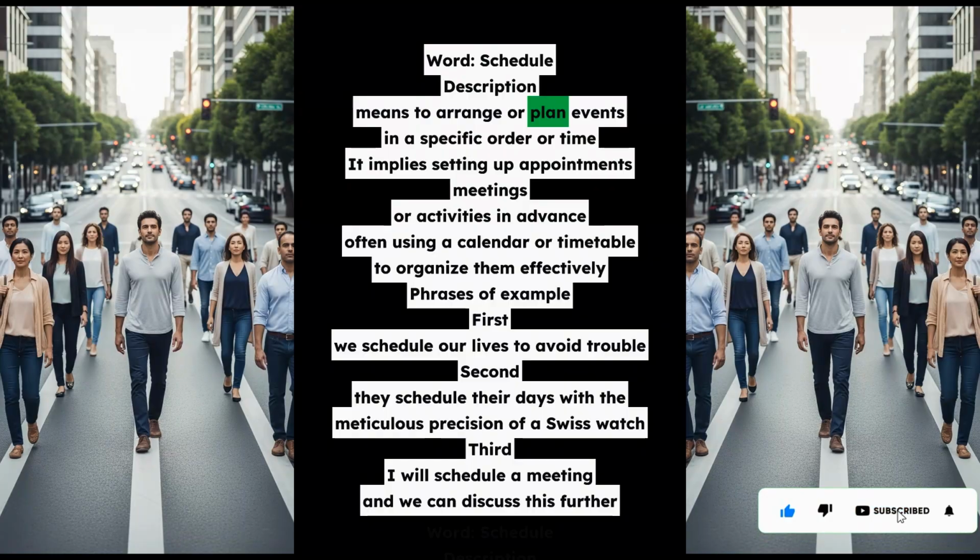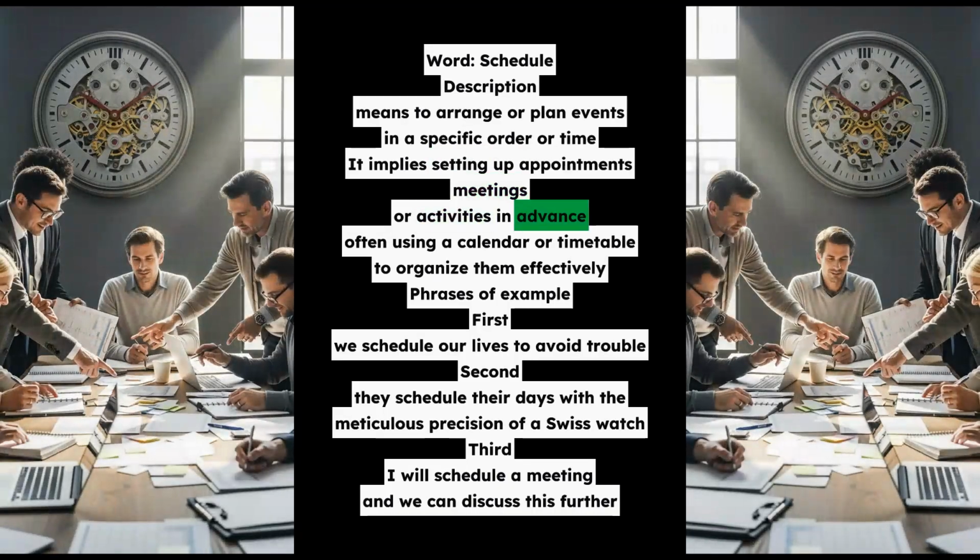Phrases of example. First, we schedule our lives to avoid trouble. Second, they schedule their days with the meticulous precision of a Swiss watch. Third, I will schedule a meeting, and we can discuss this further.